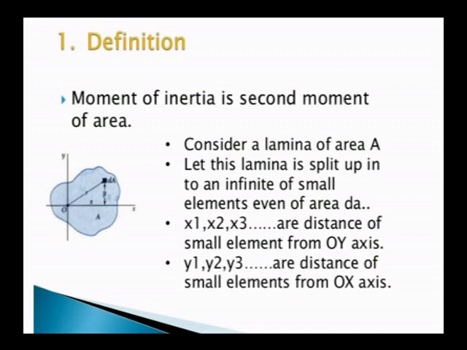Here dA into y square is the second moment of an area only for a small area, that is called dA. Here our intention is to calculate the moment of inertia for the whole body. Here dA is only the small element in this whole body. Here dA is the small strip element in the whole body.